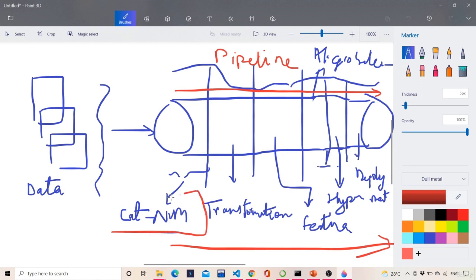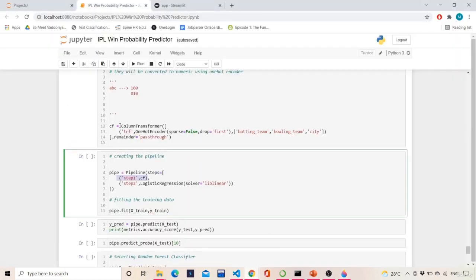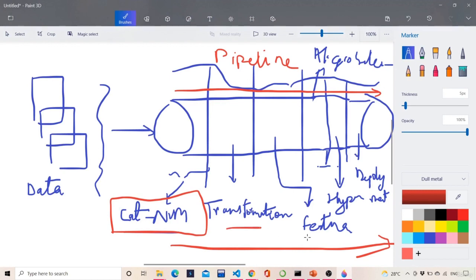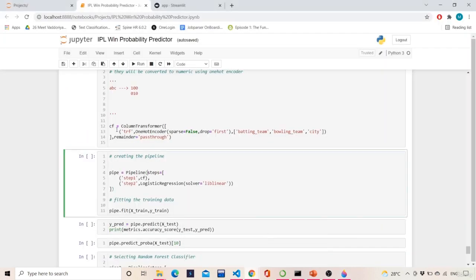We will first convert the categorical variables into numerical variables using some encoding techniques. Over here we use the column transformer, so step 1 is nothing but encoding the categorical variables to numerical variables. Now this transformation and feature extraction is optional. You can do it, or you cannot. If you want to, you do it, otherwise leave it.